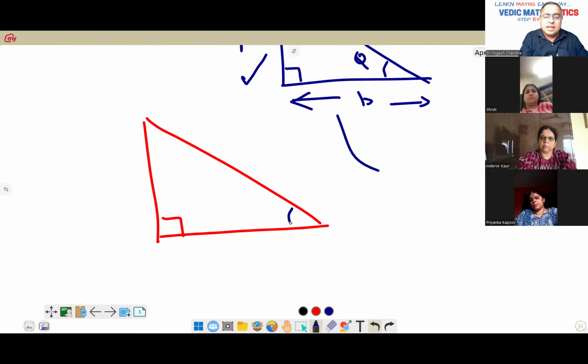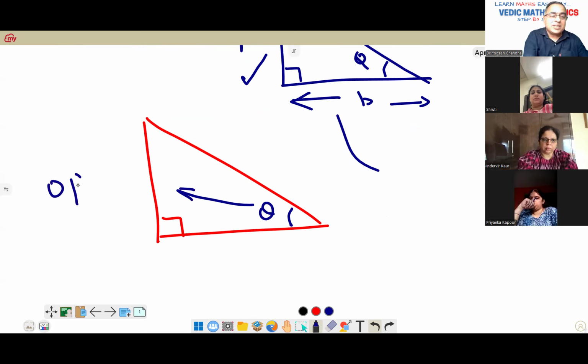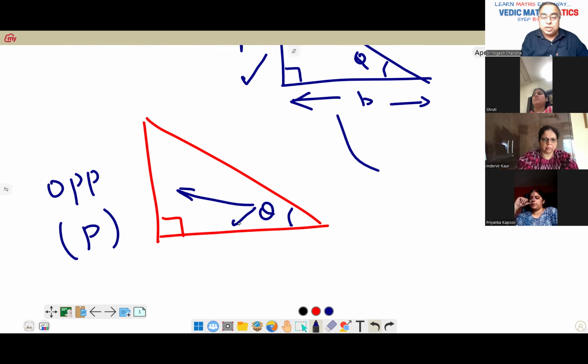Second is, you may measure this angle, theta. If this is your theta, then the opposite side, this is called as opposite side. Also, you call it as perpendicular. The adjacent side, the side which it is attached to, adjacent.